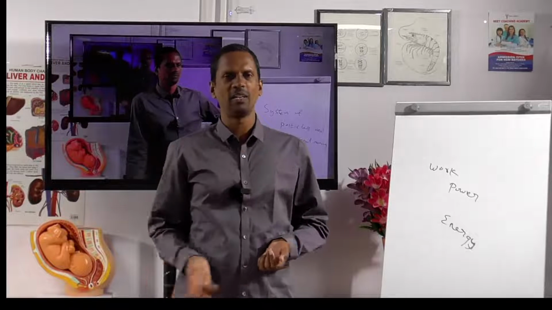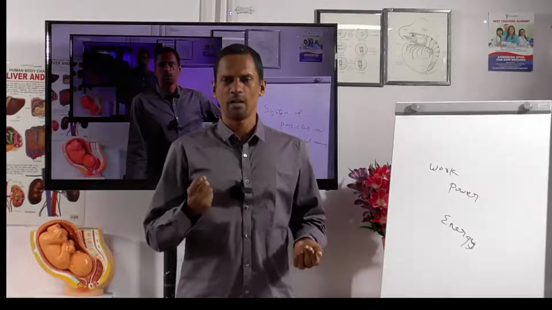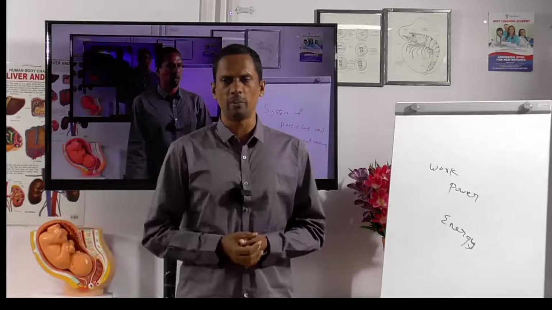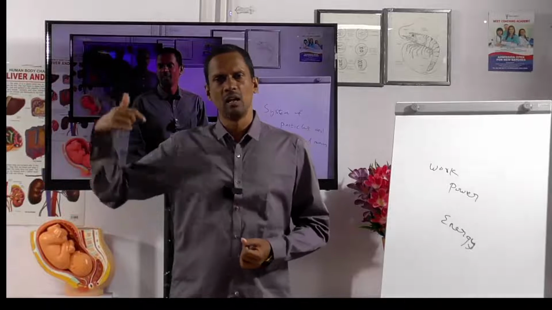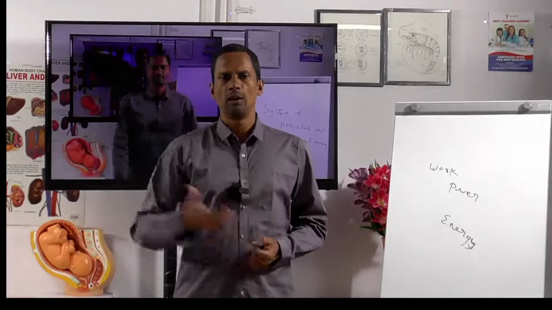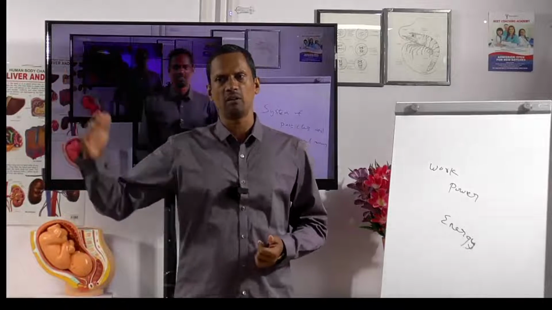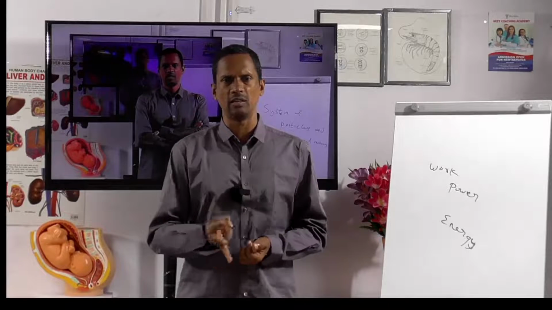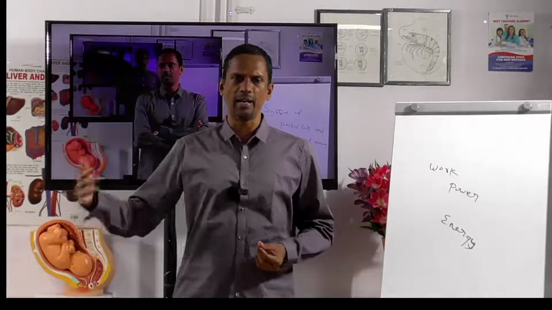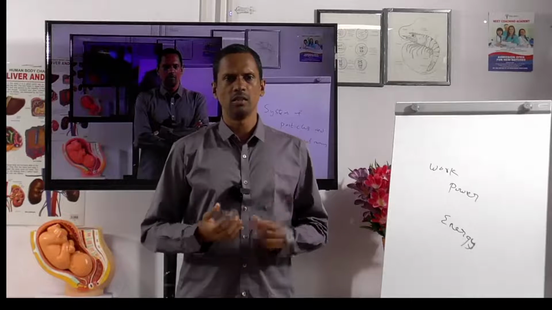From the heat of the coal, you will not get electricity directly. Water will be converted into water vapor, and the vapor comes with high pressure. When the pressure increases, the production of current will be more. When the pressure decreases, production of current will be less. The pressure is directly proportional to the production of electricity. Then they will produce the current and distribute it. So this is thermal energy.